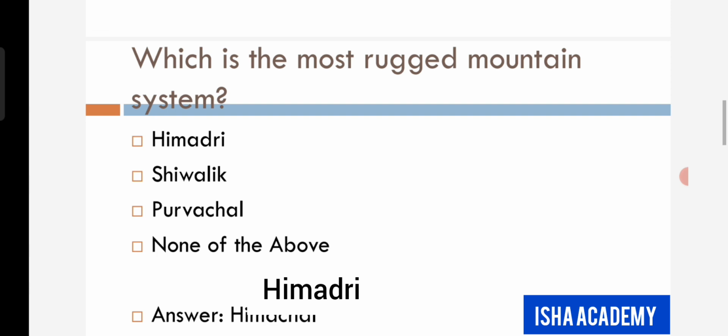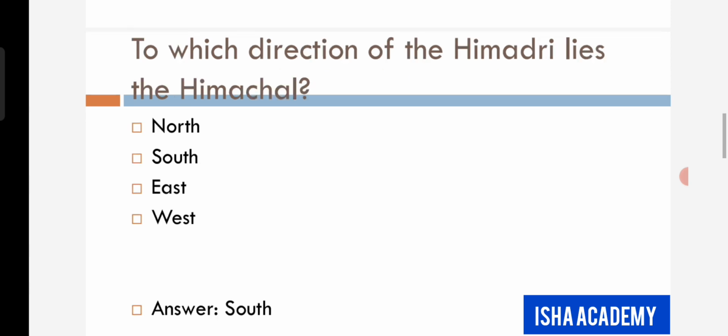The options are Himadri, Shivalik, Purvachal, none of the above, and the answer is Himadri. Another question. To which direction of the Himadri lies the Himachal? The options are north, south, east, west, and the answer is south.